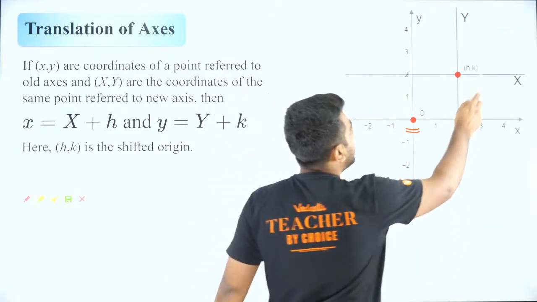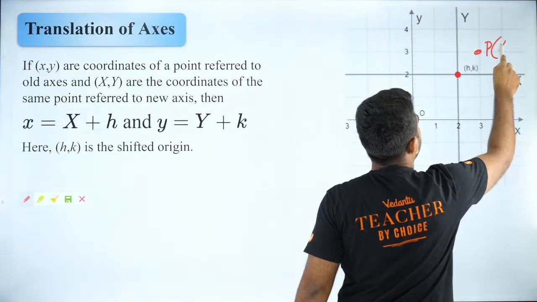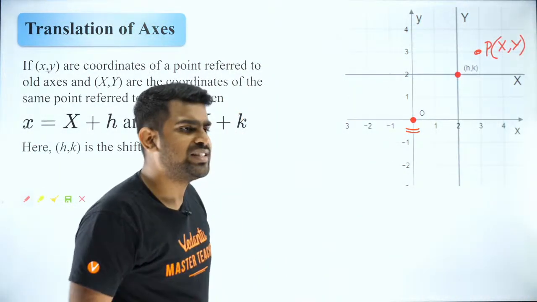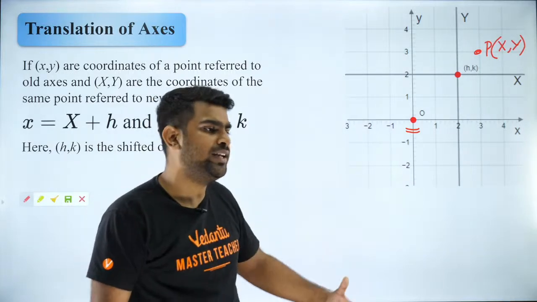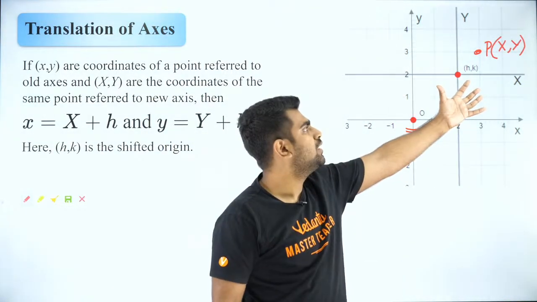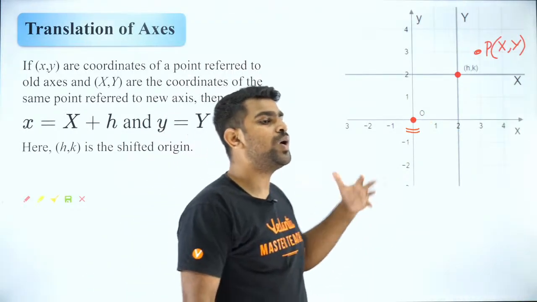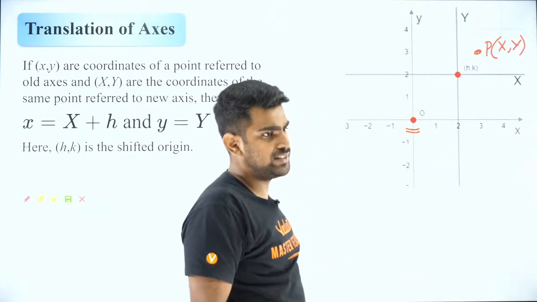Now let us say we had a point P over here, which is, let's say, capital X, capital Y. I want to understand the relation between the old coordinates and the new coordinates.